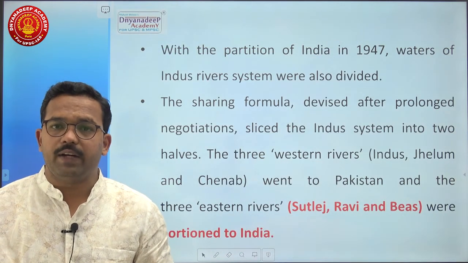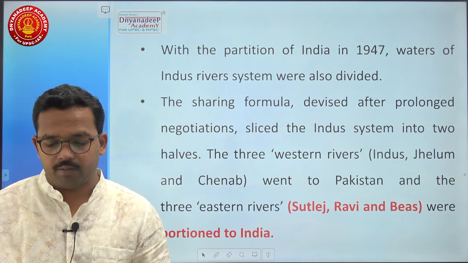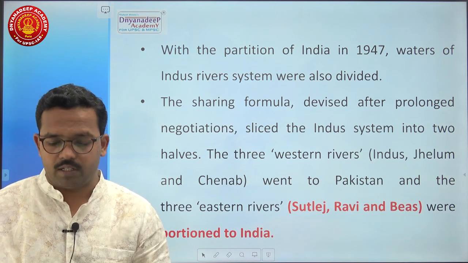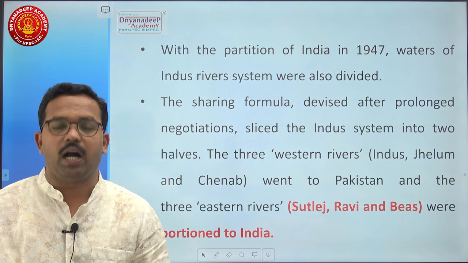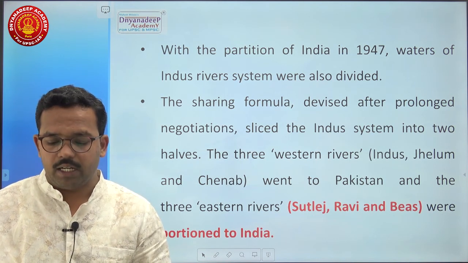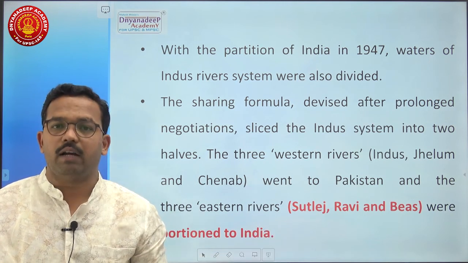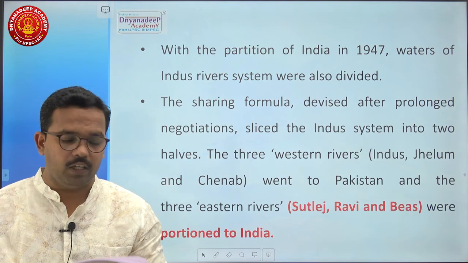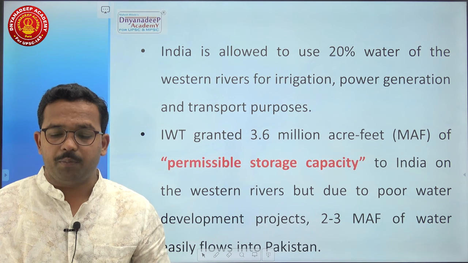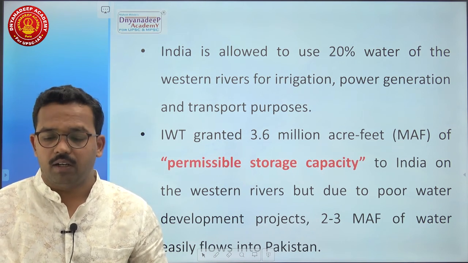With the partition of India in 1947, waters of the Indus river system were also divided. The sharing formula devised after prolonged negotiation sliced the Indus system into two halves. The three western rivers, that is Indus, Jhelum and Chenab, went to Pakistan, and the three eastern rivers, that is Satluj, Ravi and Bias, were apportioned to India. Here remember, India is allowed to keep up to 20% water of the western rivers for irrigation, power generation, hydroelectricity and other transport purposes.